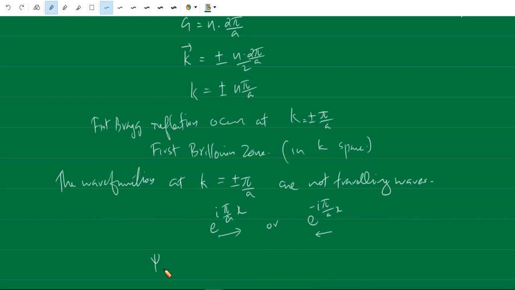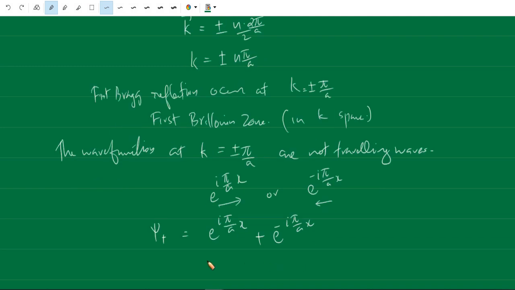We can have two waves, that is psi plus, equal to e raised to i pi by a x plus e raised to minus i pi by a x. This is one kind of wave, and the other kind of wave function is psi minus, which is given by e raised to i pi by a x minus e raised to minus i pi by a x.